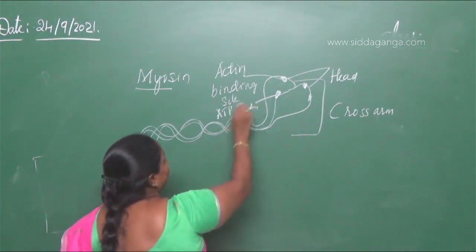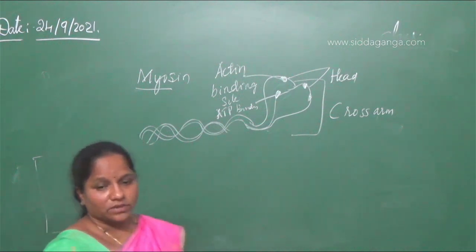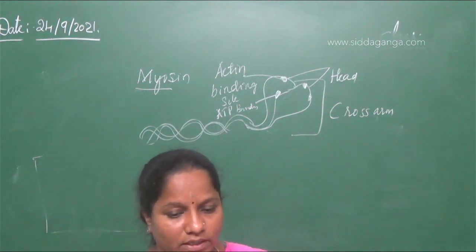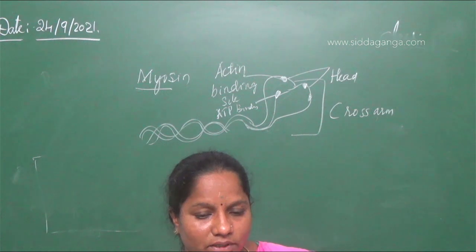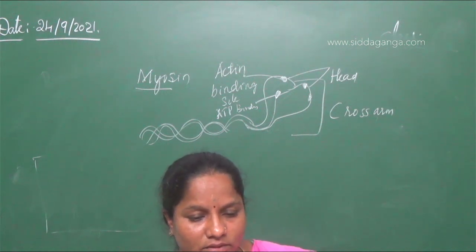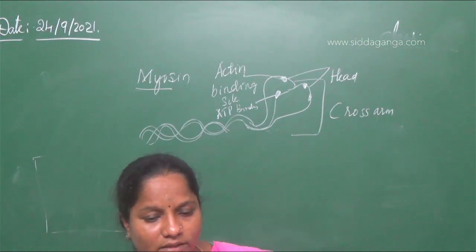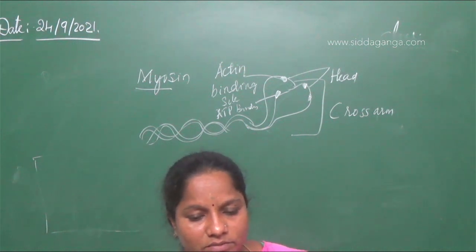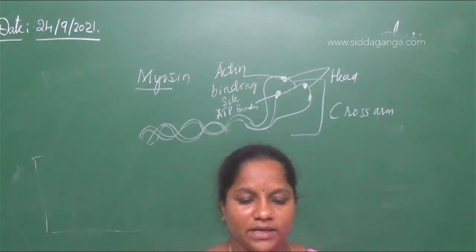So they have asked for the option here. In the first option, A is head, B is cross arm, C is GTP binding site at the end.